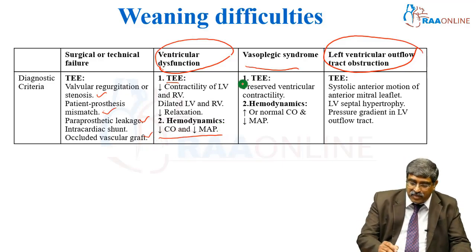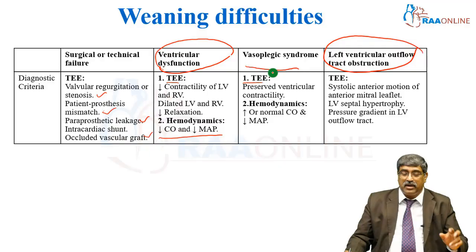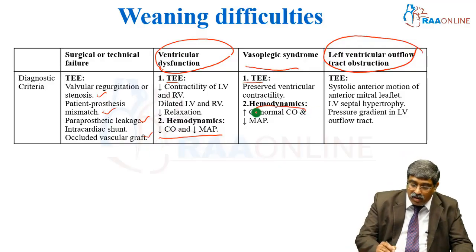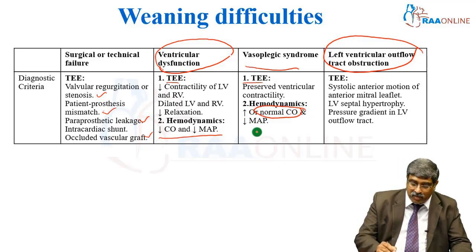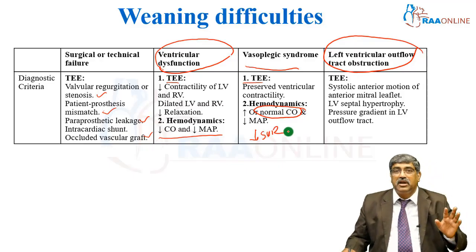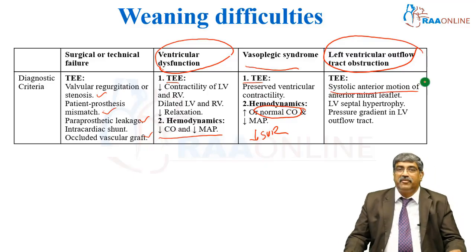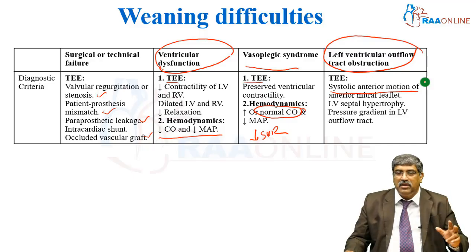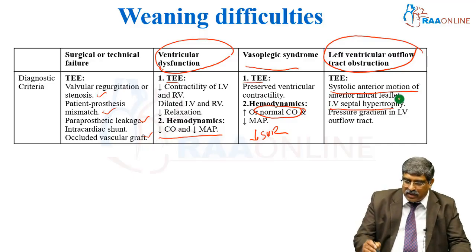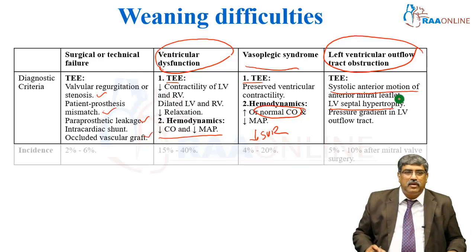In case of vasoplegic syndrome, there is going to be preserved ventricular contractility. There may be a normal or increased cardiac output, but mean arterial pressure will be low. Here the prominent feature is going to be decreased SVR. In left ventricular outflow tract obstruction, TEE will show the SAM effect, which is systolic anterior motion of the anterior mitral leaflet, and there will be septal hypertrophy and pressure gradient across the left ventricular outflow tract.